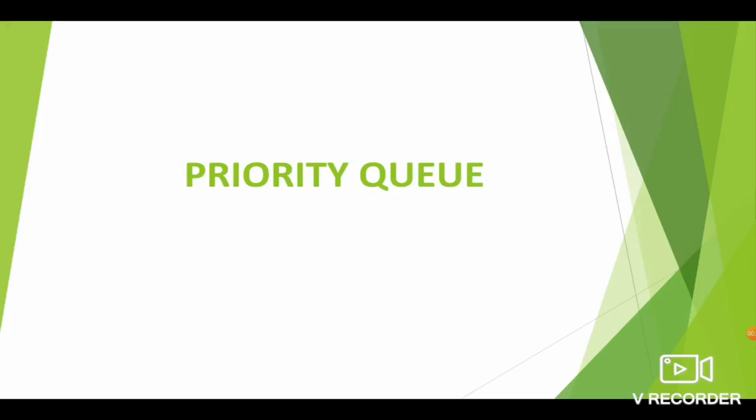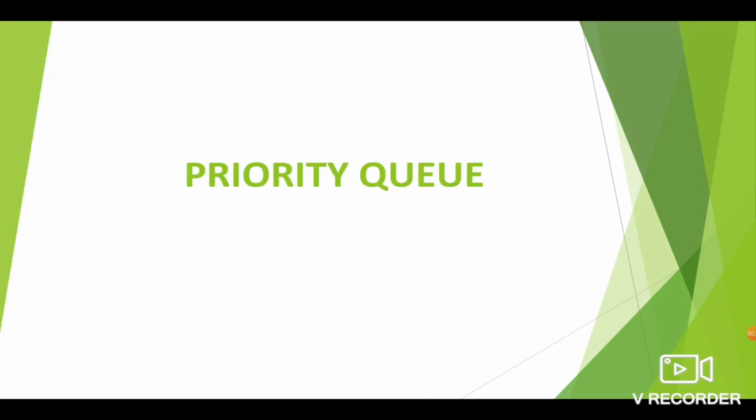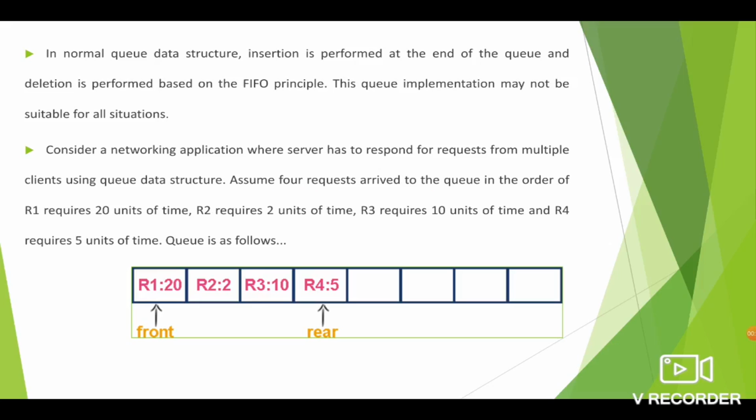Good morning students. The topic is priority queue. Before going into the topic, first we have to know what is the disadvantage of normal queue data structure and why we go for priority queue data structure with one example.